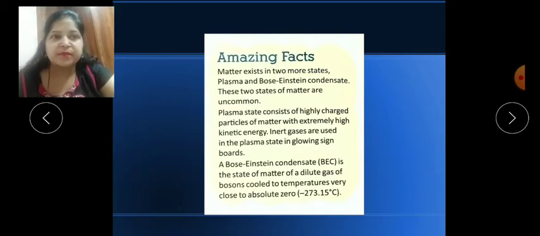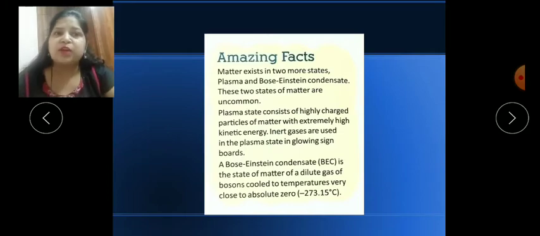And the next one is Bose-Einstein condensate. This was invented by Satyendra Nath Bose and Albert Einstein together, many years ago, 25 years ago or more than that. How did they find it? When they were doing the experiment, they found, in space only, a dilute gas of bosons.